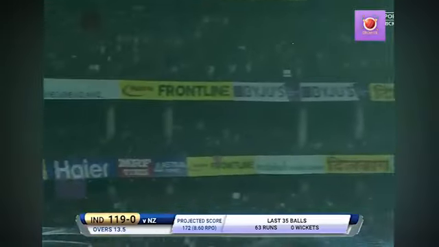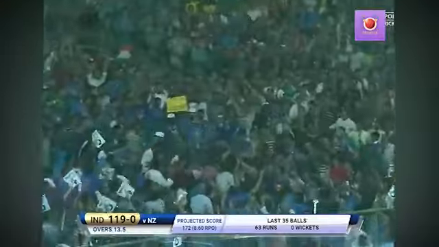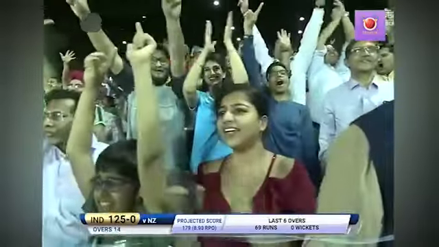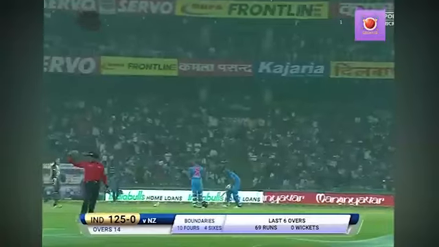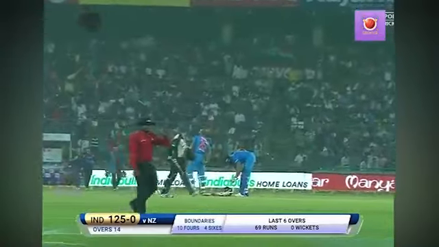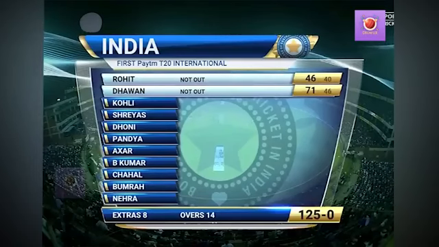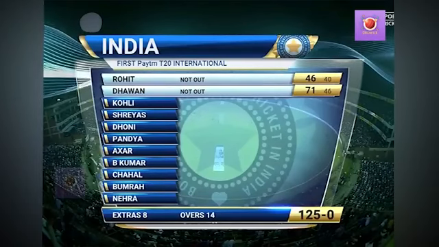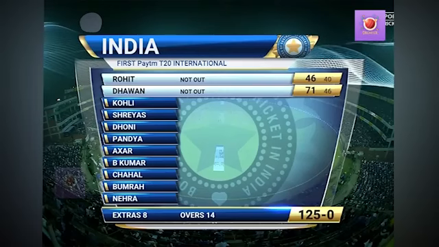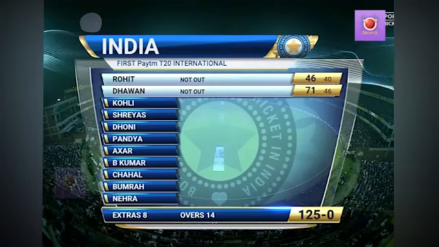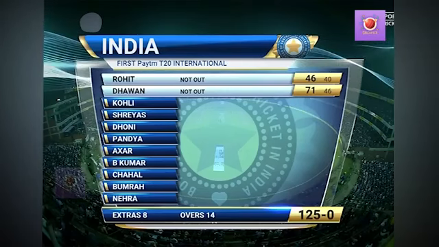Like that. Right out of the middle. Great sound off the bat. Finishes the over with a boundary 6. 125 without loss. Akshar Patel was padded up, so they'll all be itching to get in and get a move on. But is this a pitch where a new batter can come in and just start belting straight away? We'll have to wait and see. As long as spinners are there, it might be difficult for new batsmen to come in.